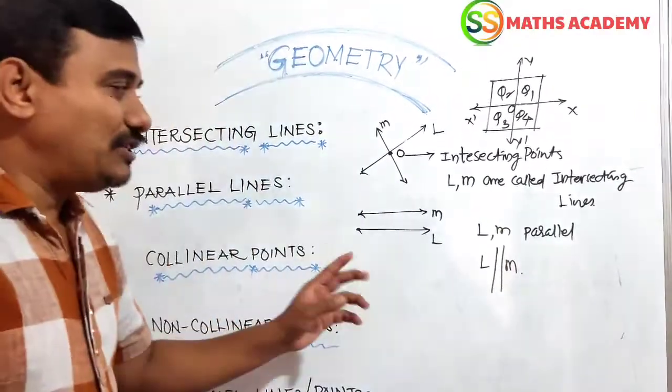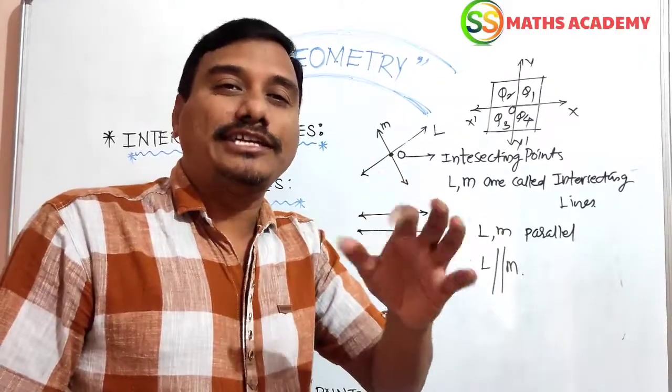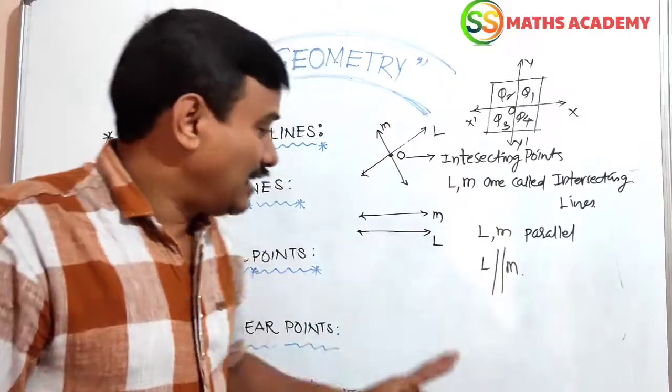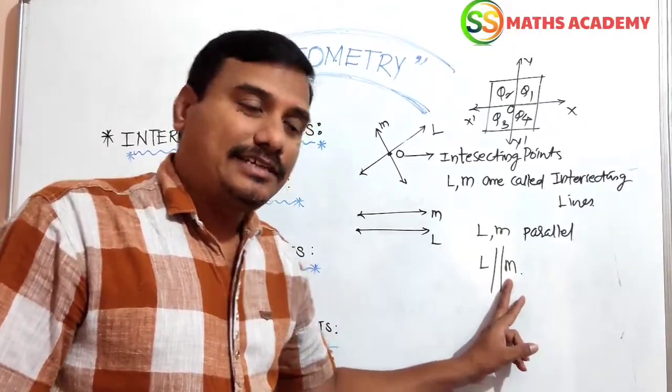Now we are going to discuss parallel lines. Parallel lines do not have any intersecting point, meaning they never meet, like the example of the train track. Parallel lines are denoted by L is parallel to M, right?